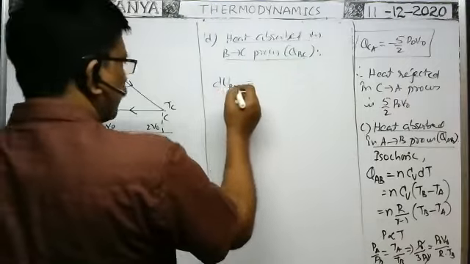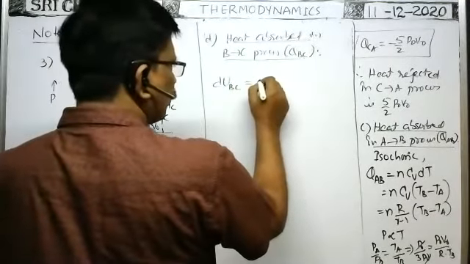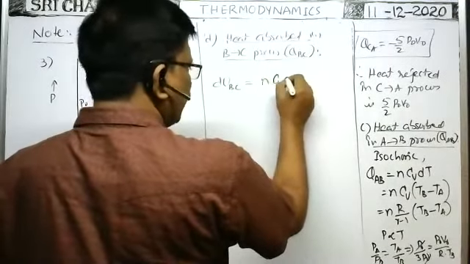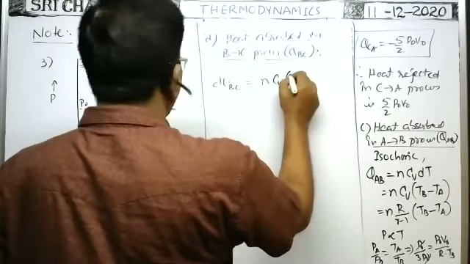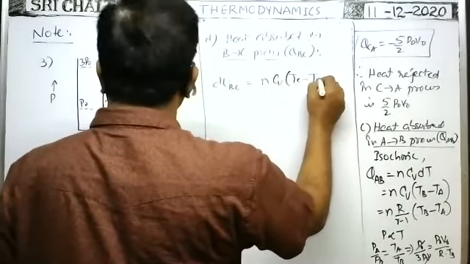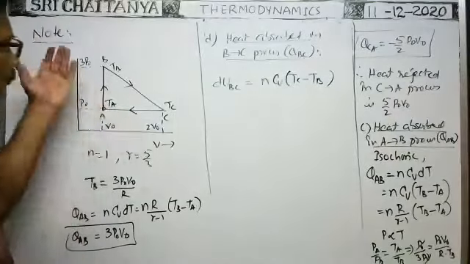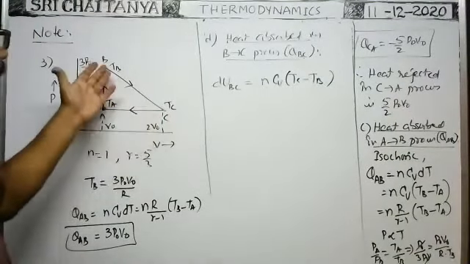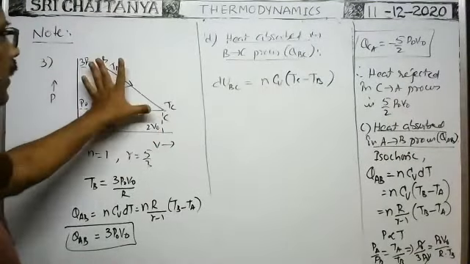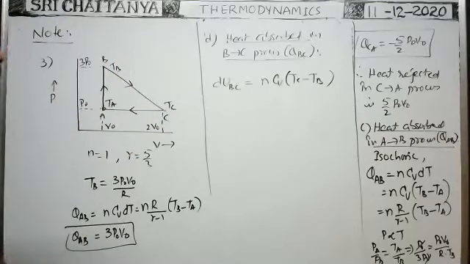Change in internal energy in the process from B to C, change in internal energy is always nCv dT. dT means final temperature minus initial temperature. Whatever the process, change in internal energy means nCv dT, that is the change in internal energy in any process.